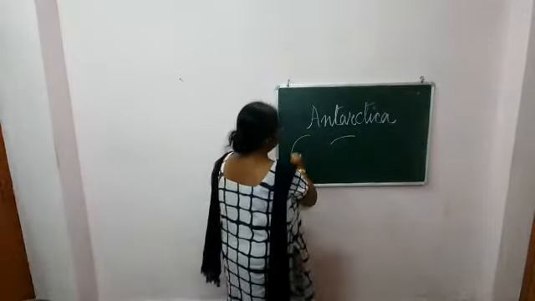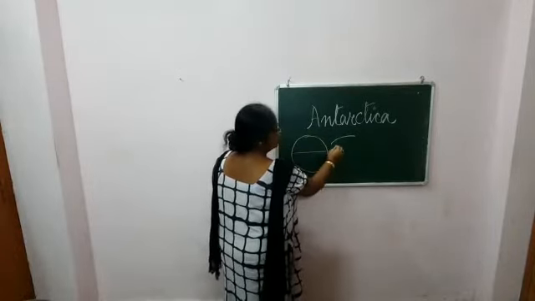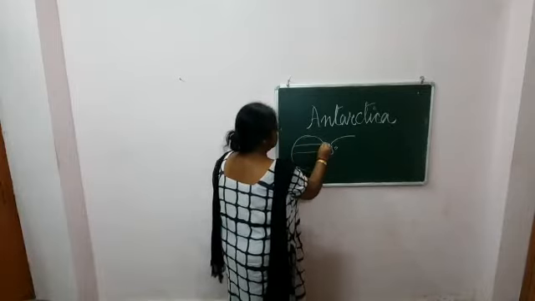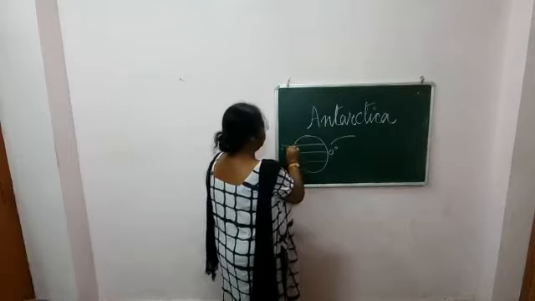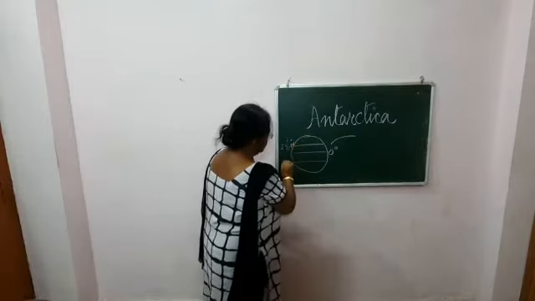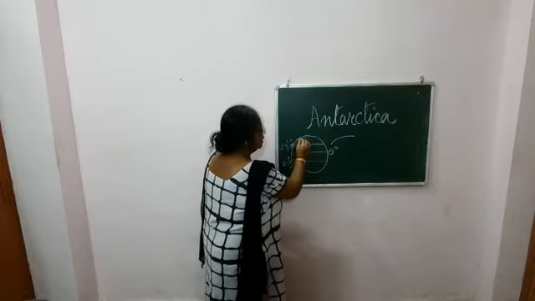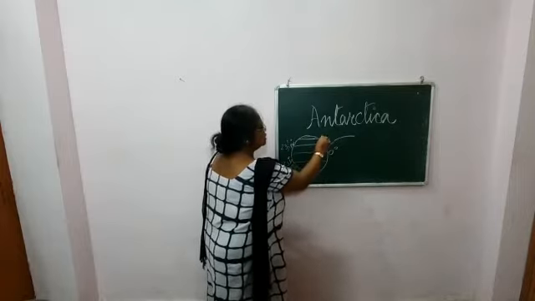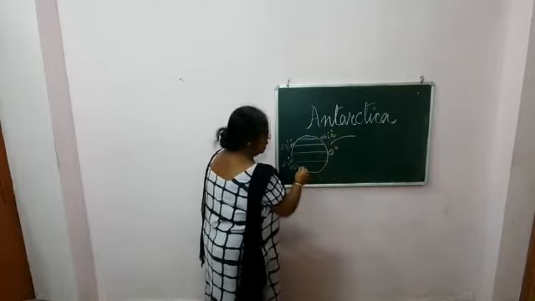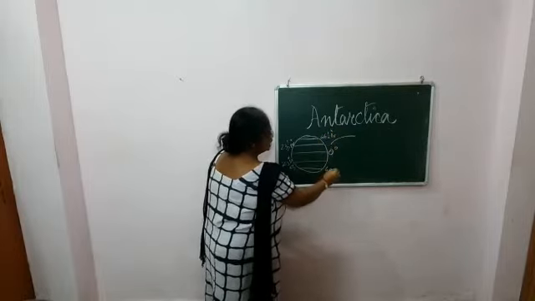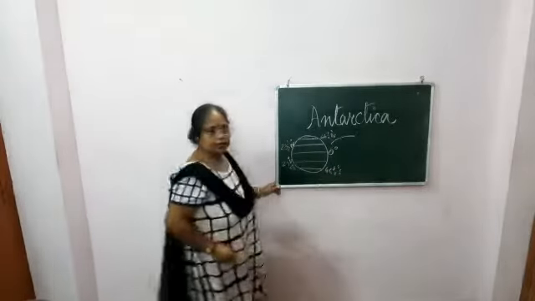You see, if this is the Earth, this is the equator, 0 degree. This is the Tropic of Cancer, 23.5 degrees north, and this is 23.5 degrees south, the Tropic of Capricorn. Now this is 66.5 degrees north, the Arctic Circle, and this one, 66.5 degrees south, is the Antarctic Circle.